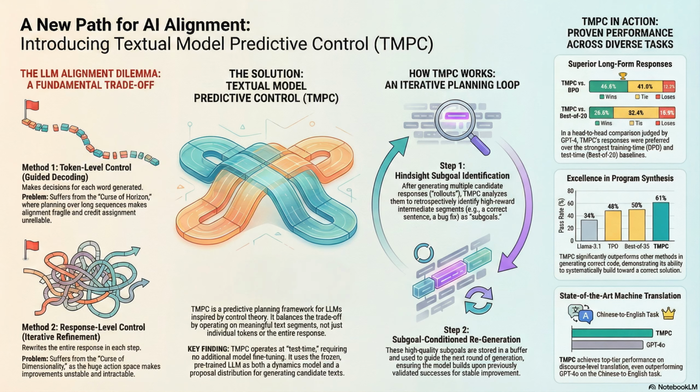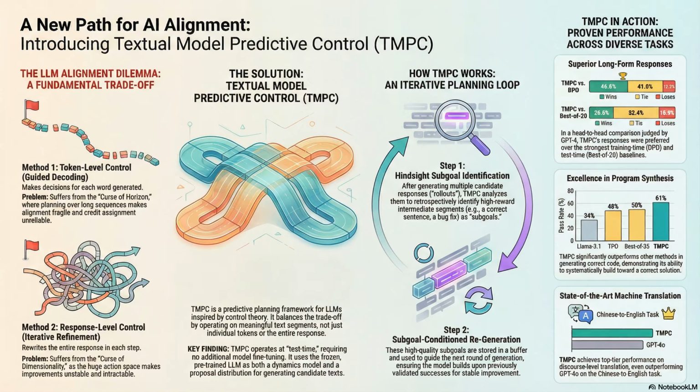Okay, let's unpack this, because treating text generation as a decision-making process feels like the key conceptual shift here. The paper uses the Markov Decision Process framework for this, the MDP. So when you look at it through that lens, what were the fundamental weaknesses they found in all the existing test time methods?